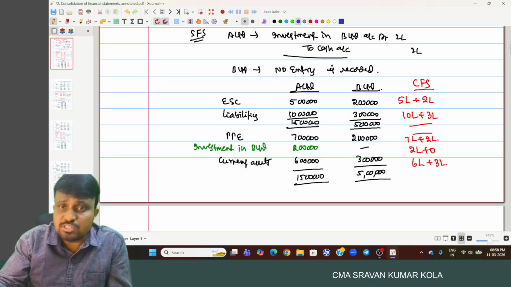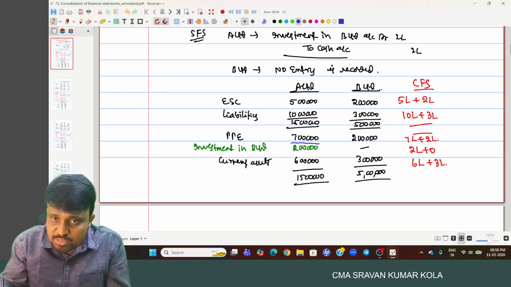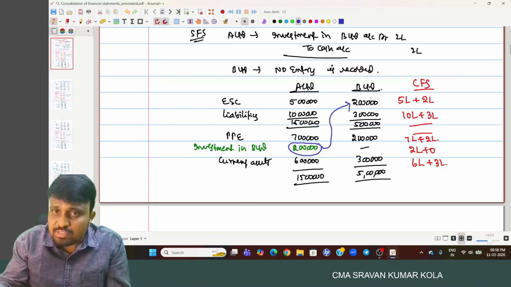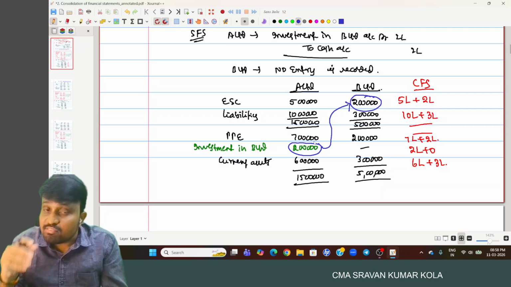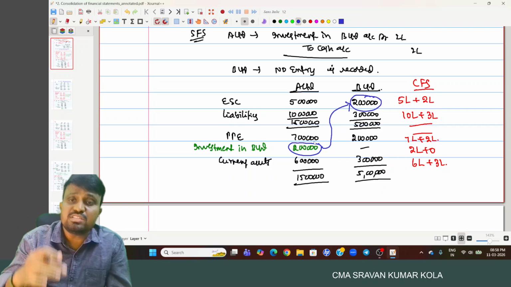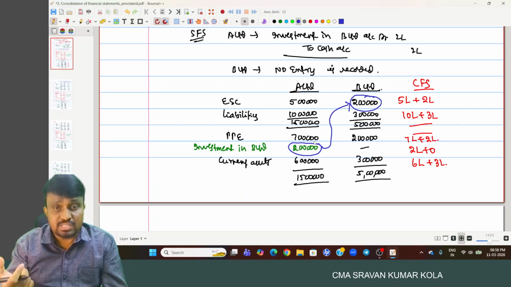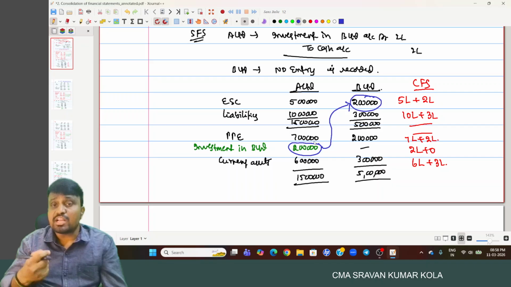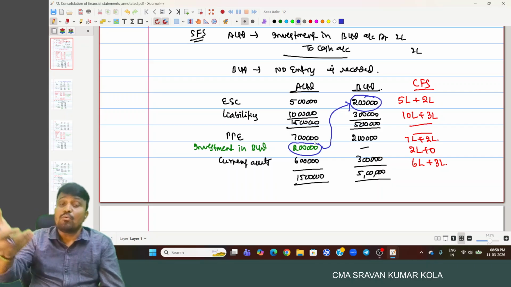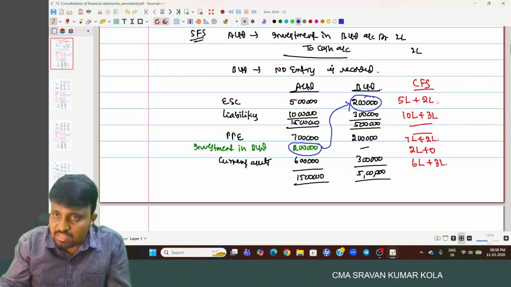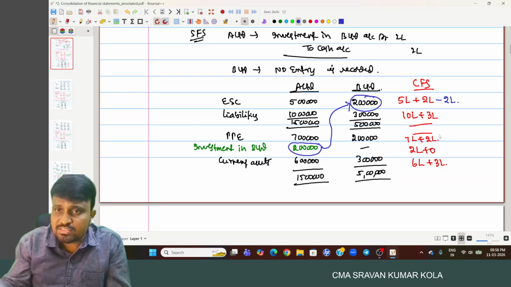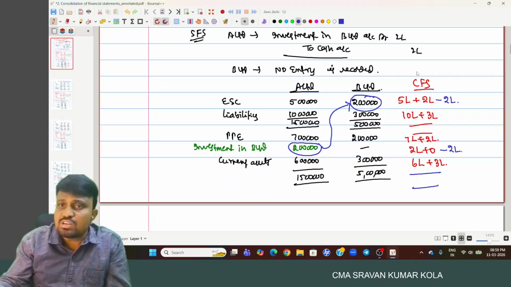Here, what are the similar nature items? Investment in B Limited is representing what? Equity share capital of B Limited. So those items are required to be eliminated while aggregating each and every item on a line by line basis. Here we have to reduce 2 lakhs from the equity share capital, and from the investment we have to reduce 2 lakhs.